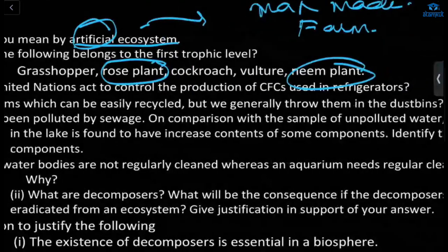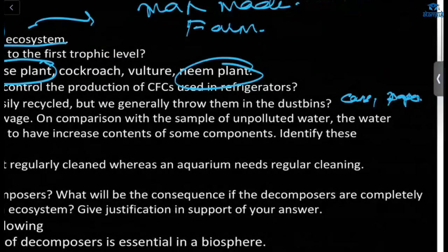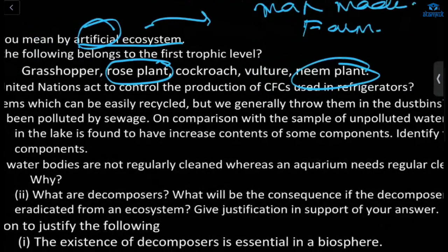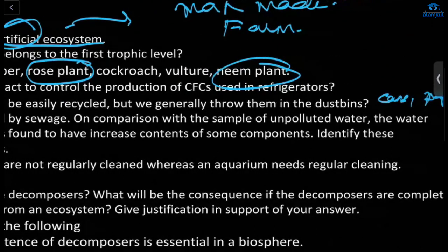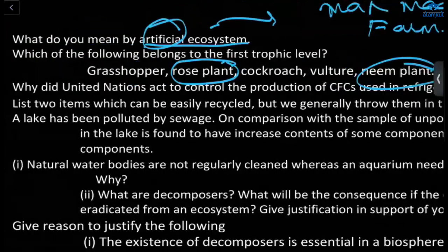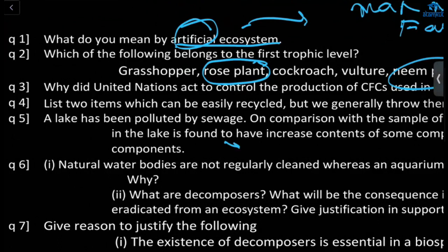Next question. A lake has been polluted by sewage. On comparison with a sample of unpolluted water, the water in the lake is found to have increased content of some component. Identify this component. What does it increase? It increases the nitrogenous component. Okay.